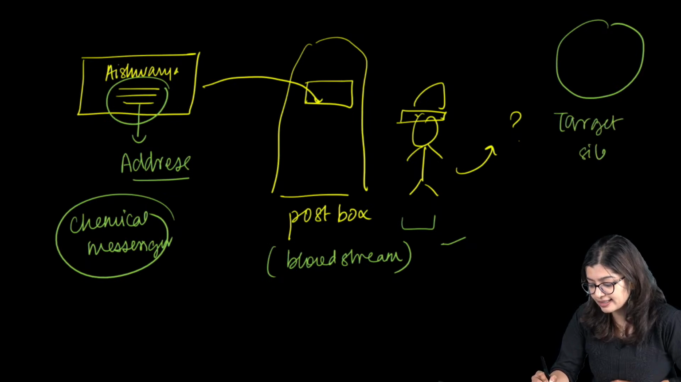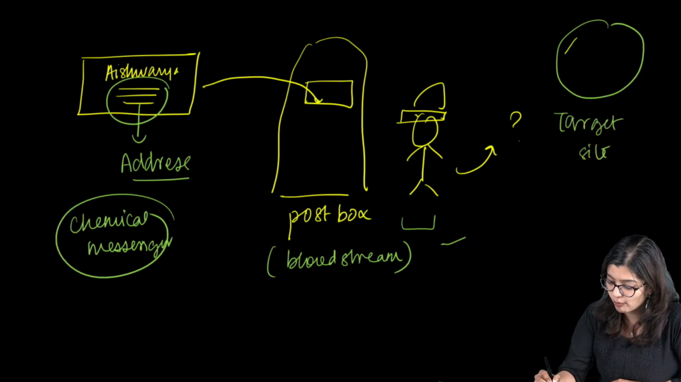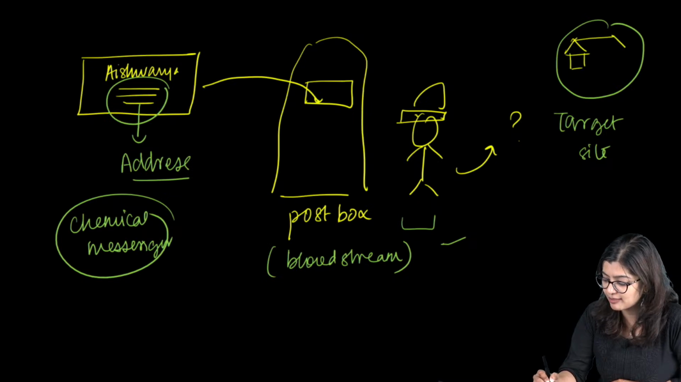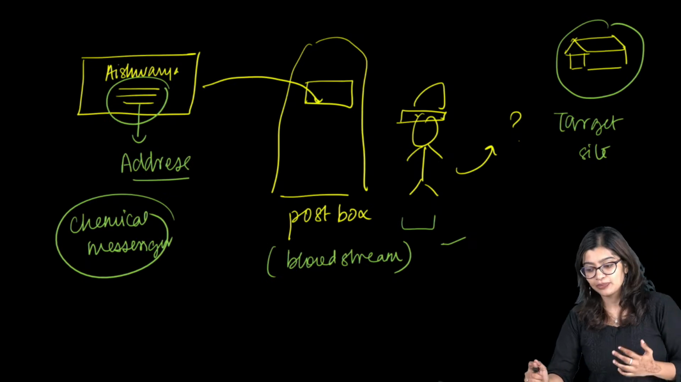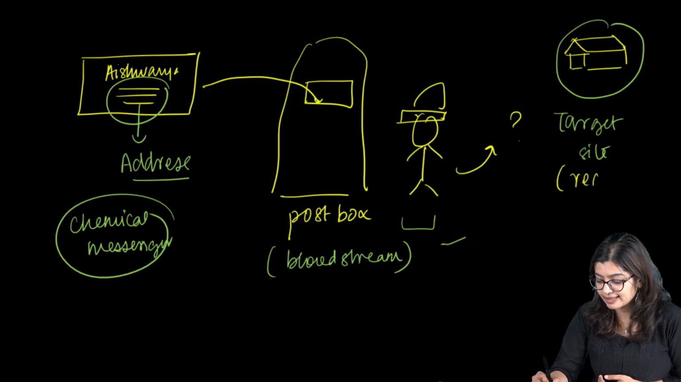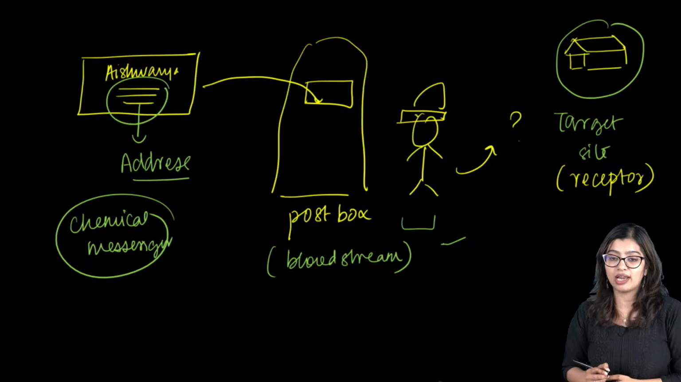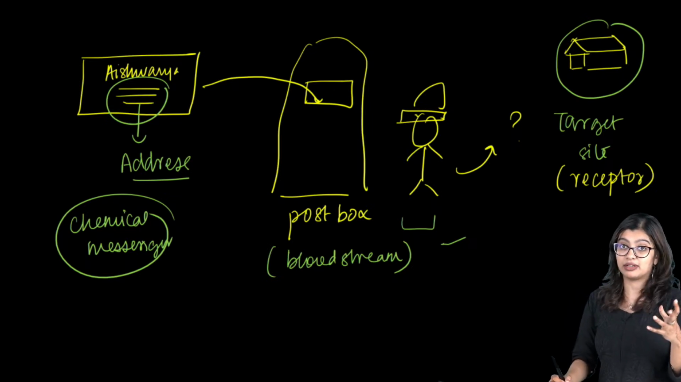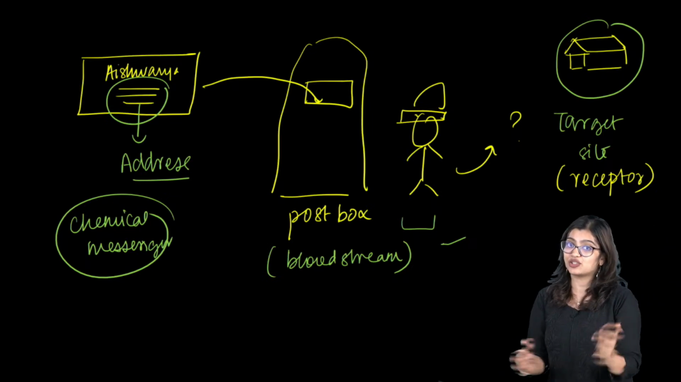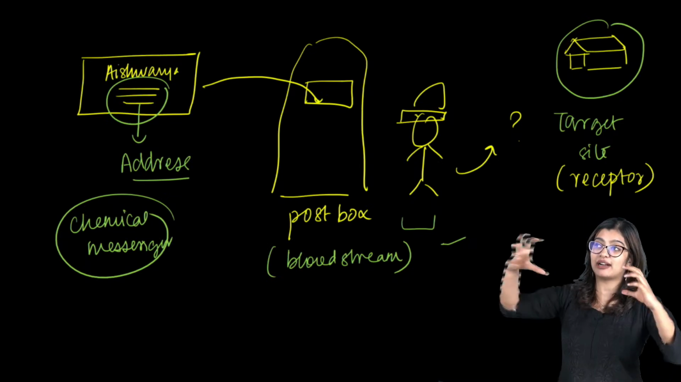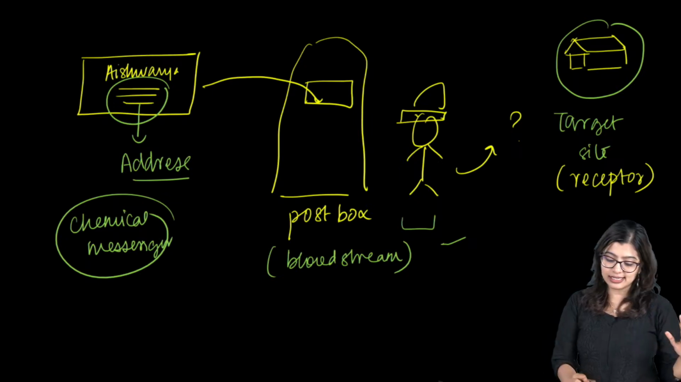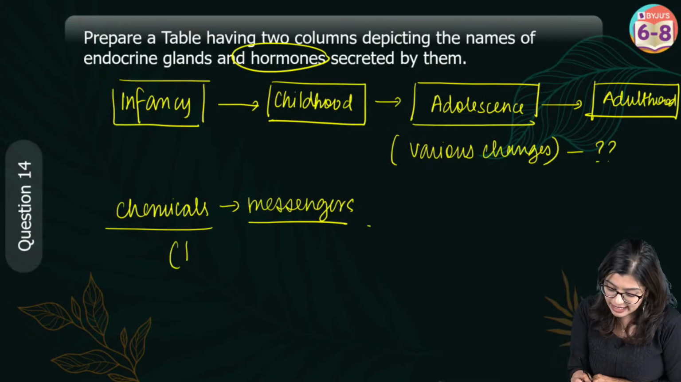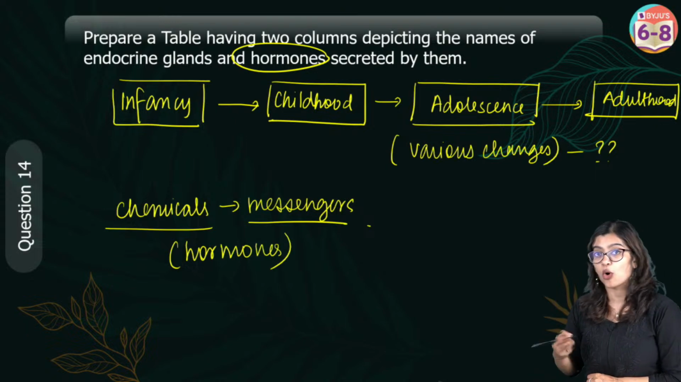The target site here is nothing but my home, right? My home, which he was able to easily find. And he was able to do this with the help of the address. So similarly, at the target site, we have an address which we call a receptor, right? A receptor is basically a structure that helps the chemical messenger understand, okay, this is where I need to be. So simply put, this is how hormones work. Chemical messengers that bring about various changes within our body are called hormones.